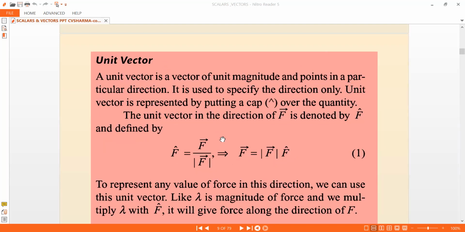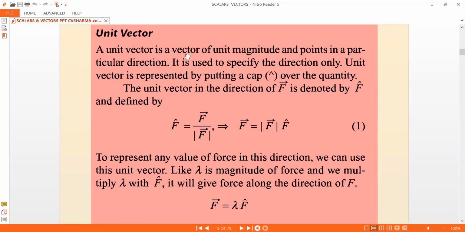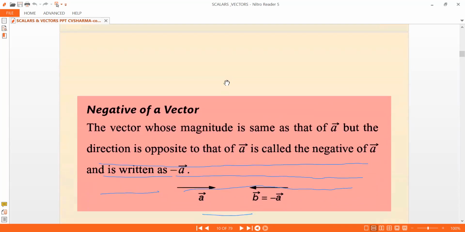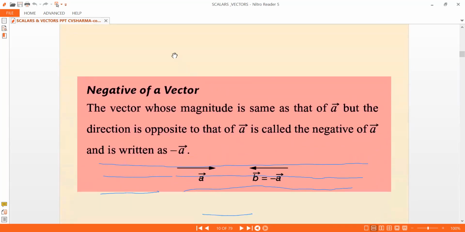I'll explain what these things are once again. Next, to represent any value of force in a direction, we can use this unit vector. Lambda is the magnitude of the force, and multiplying lambda with f cap gives us the force along the direction of f. So f bar is equal to lambda times f cap, where lambda is the magnitude of the vector. I'll explain these things with an example. The next one is the negative of a vector. At this point, I'll stop the slides and then summarize this topic.